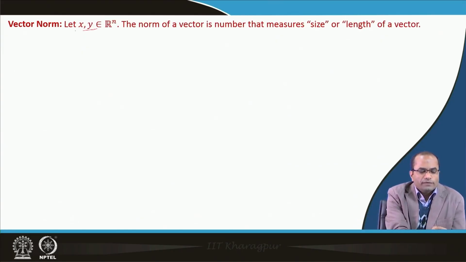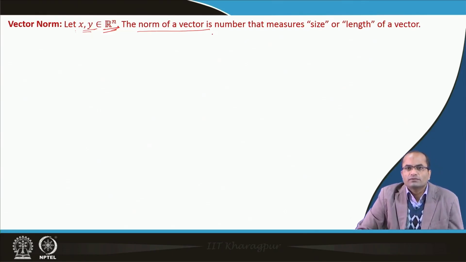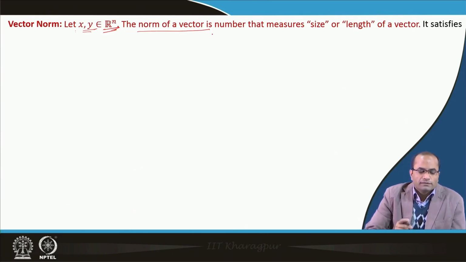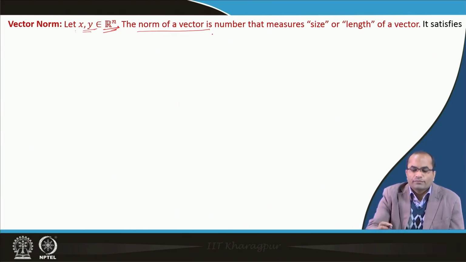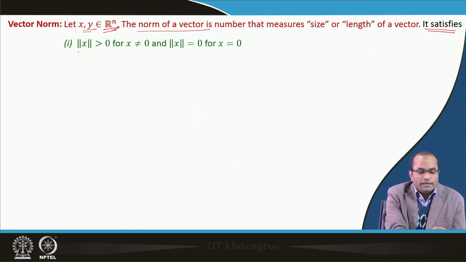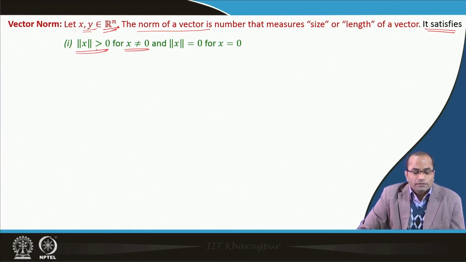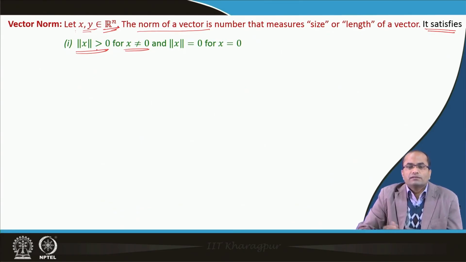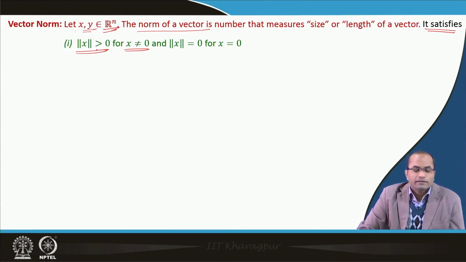Suppose we have two vectors x and y from R^n. The norm of a vector is a number that measures the size or length of the vector, and the properties of a vector norm are as follows. The vector norm must satisfy that whenever we have a non-zero vector, the norm must be greater than 0. There are various norms we can define, and they will all have these properties.